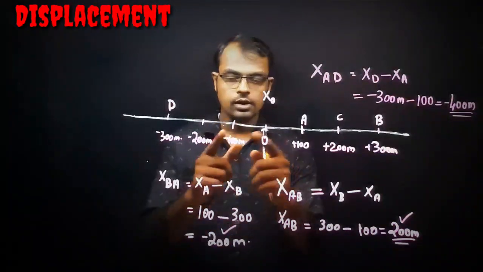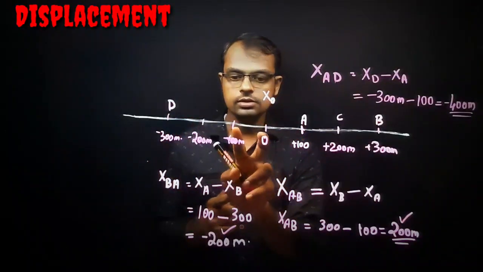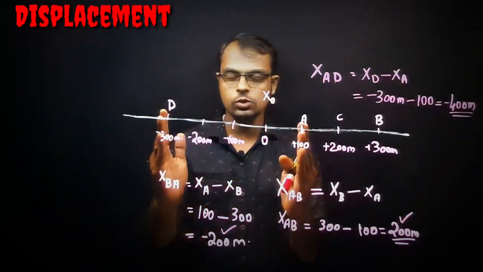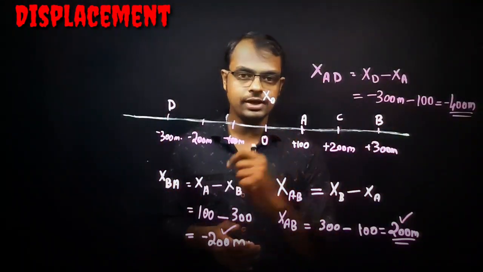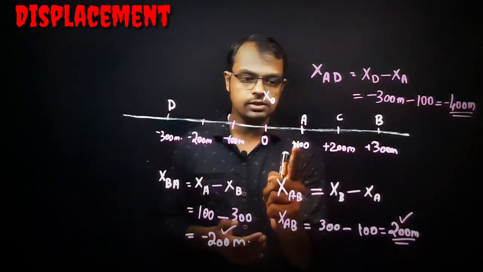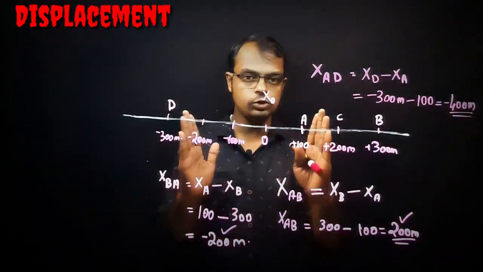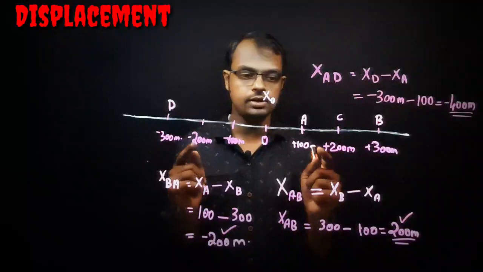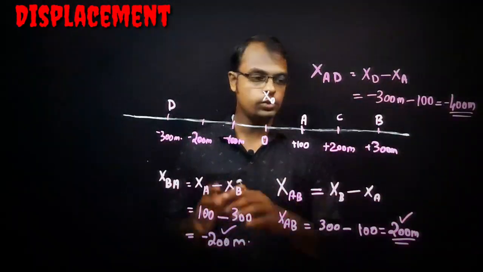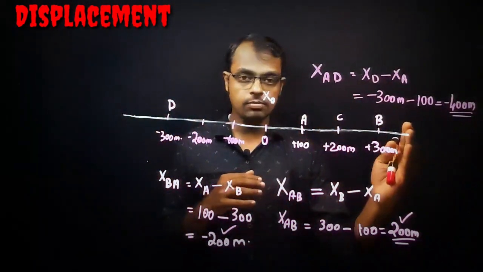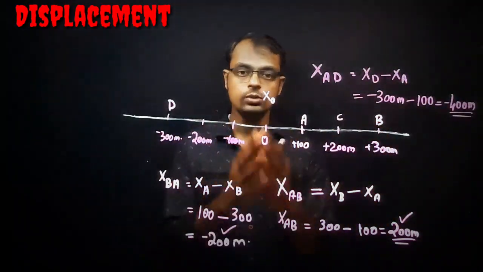Leave the plus and minus aside. What is the distance between A and D here? This is 100, this is 100, this is 100, this is 100. So the total distance is 400. But this is a displacement, so there must be a direction. It is towards the left, so the answer is given as minus 400. If you see the magnitude only, it is 400 meter, the displacement between initial position and final position. You can take any example; what we are proving here is that displacement can be positive, negative or 0.